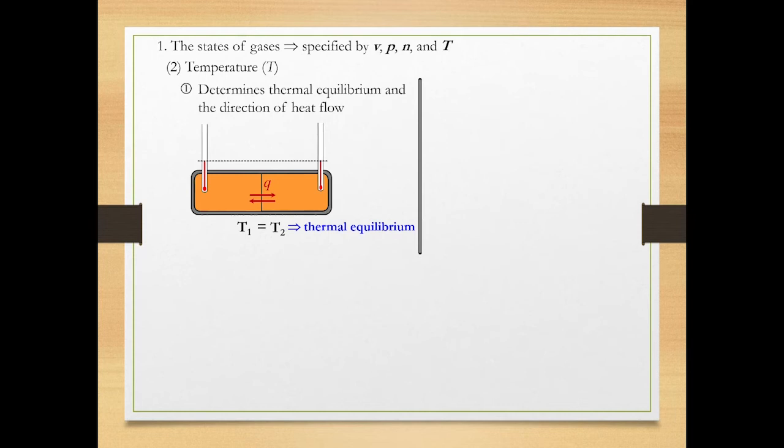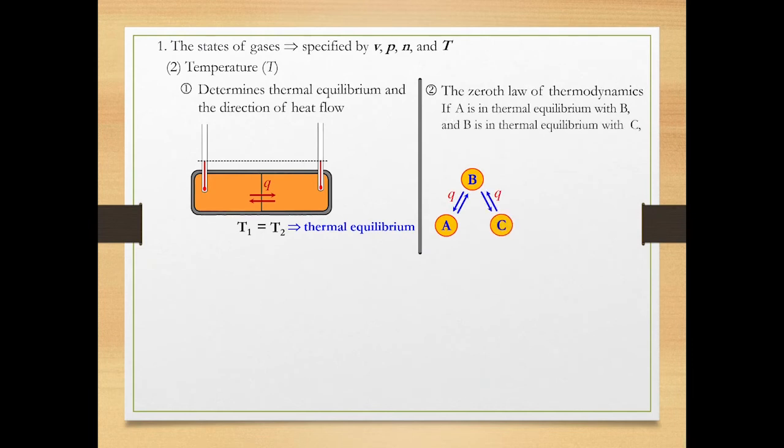The state of being at equal temperatures on both sides is called thermal equilibrium. The zeroth law of thermodynamics describes well the thermal equilibrium. It states if A is in thermal equilibrium with B and B is in thermal equilibrium with C, then A is in thermal equilibrium with C.